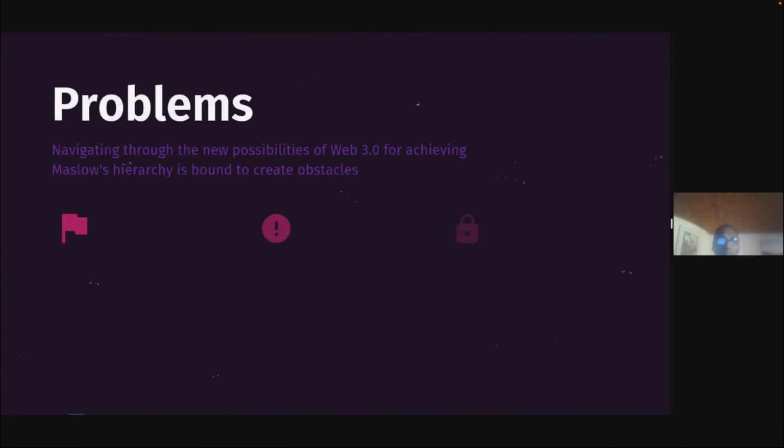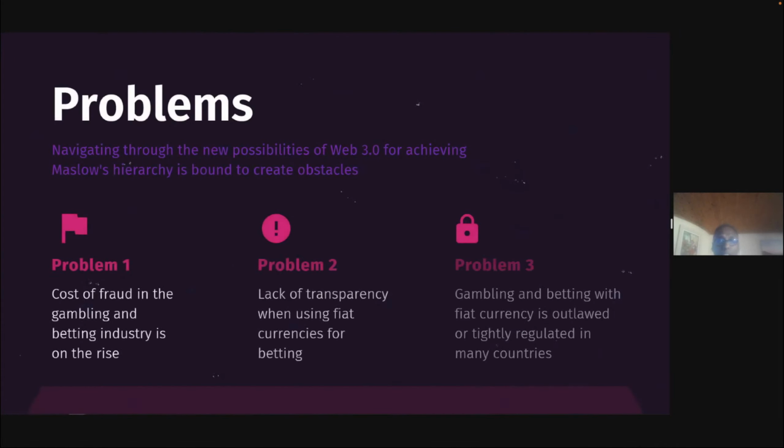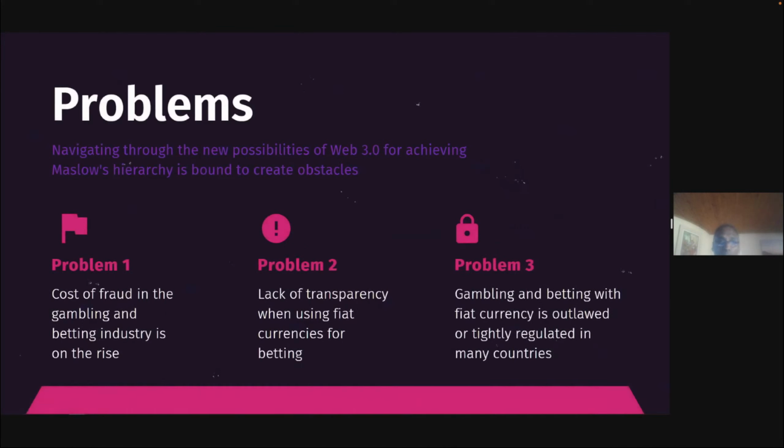So what is Planet X? Planet X is a crypto betting platform for esports and gaming. Planet X was created after we discovered a few problems with traditional crypto betting platforms, and we decided to create Planet X to address those issues. The three problems that we uncovered were: one, the cost of fraud in the gambling and betting industry is on the increase.